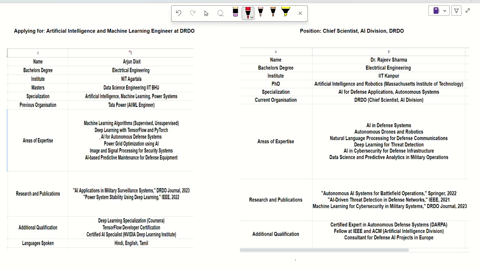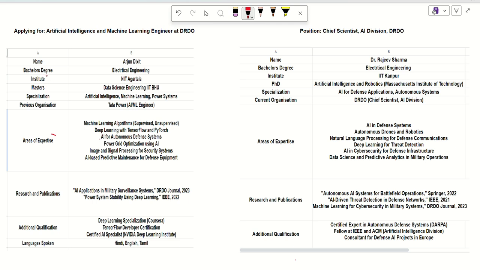We will represent that data in relational and non-relational form. Relational data means data in tabular form. And some data, let's say area of expertise and research papers, will be in non-relational form. For that, we will implement NoSQL and represent that data in relational form as well. So that's the technical implementation. Let's see the general thing.